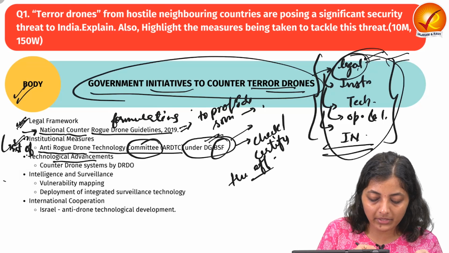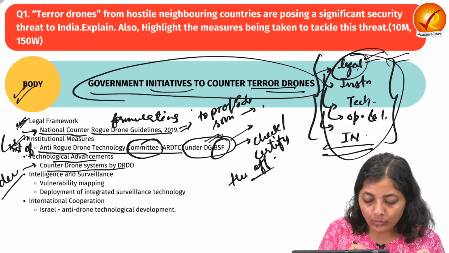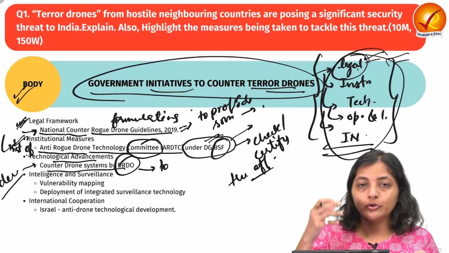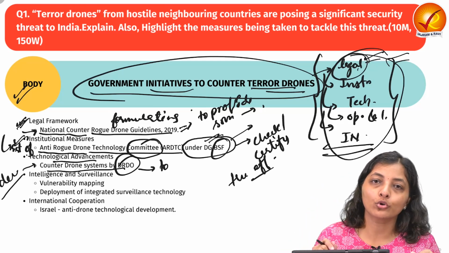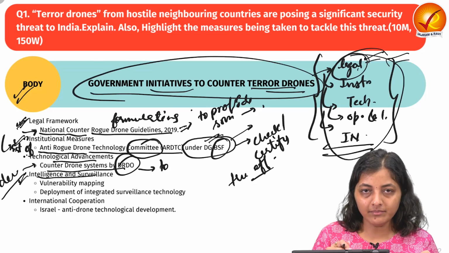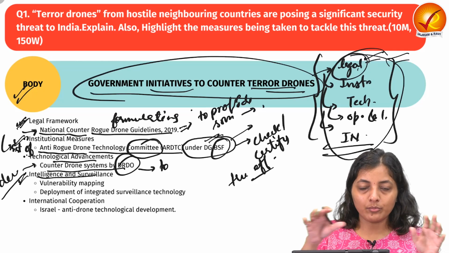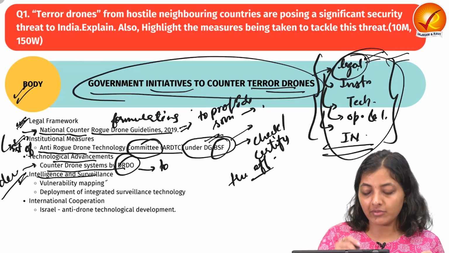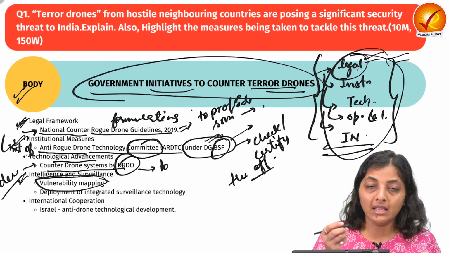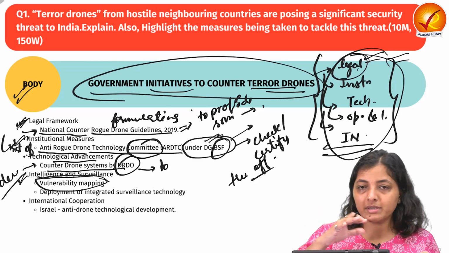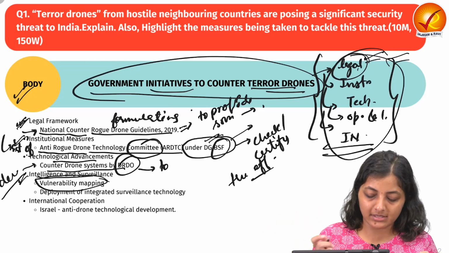The next is technological advancement: the development of a counter-drone system by DRDO to detect, track and neutralize rogue drones. Then next is the intelligence or surveillance level. The government, in the border states, via its security agencies or security forces, is doing vulnerability mapping and deploying surveillance and special equipment to track activities in the border states.